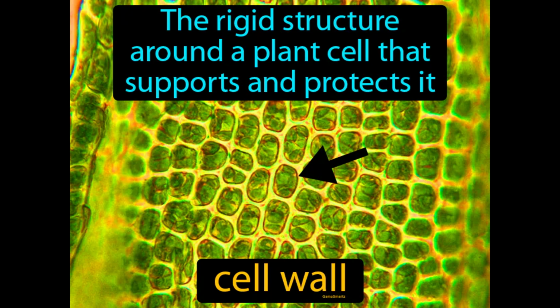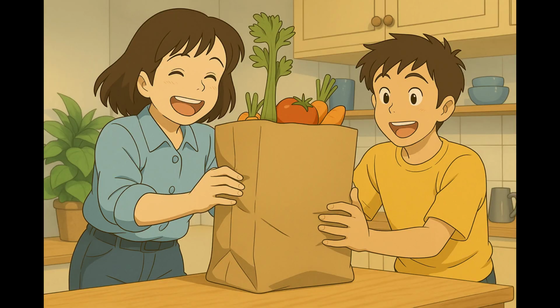The rigid structure around a plant cell that supports and protects it. Cell wall. A cell wall is like a sturdy jacket for plant cells that keeps them in shape and safe. Imagine trying to carry a delicate, overflowing grocery bag without it tearing. Just like the sturdy paper bag that holds and protects your groceries from spilling everywhere, a plant's cell wall serves a similar purpose for the cell.